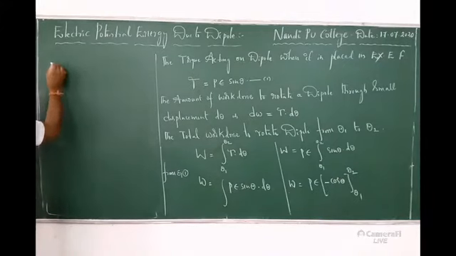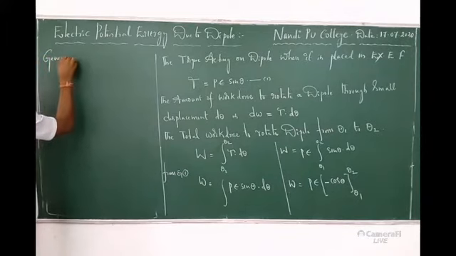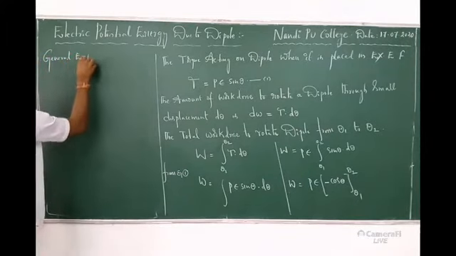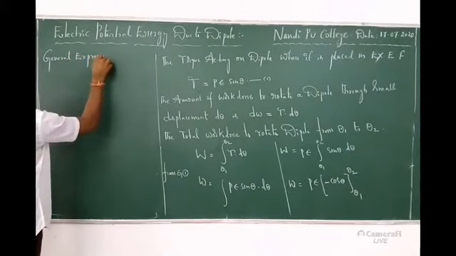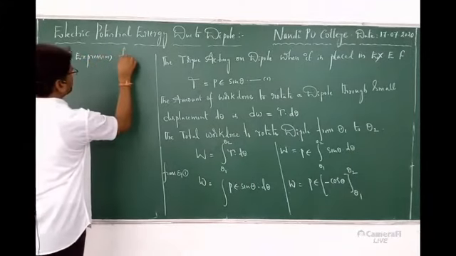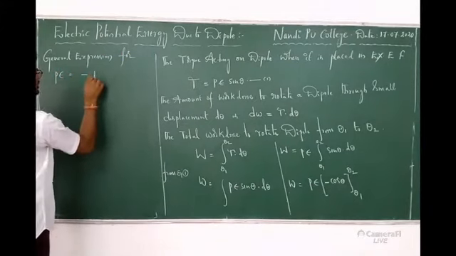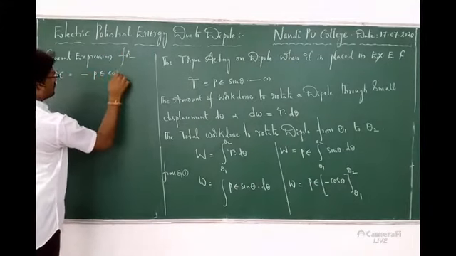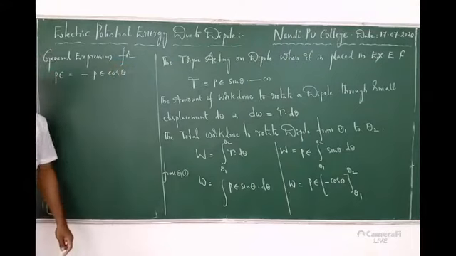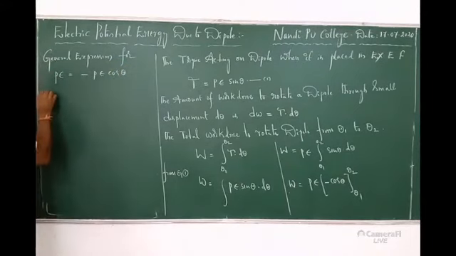First I will write the general expression for potential energy. The general expression for potential energy of a dipole is equal to minus P cos theta. Okay, right. Case 1.